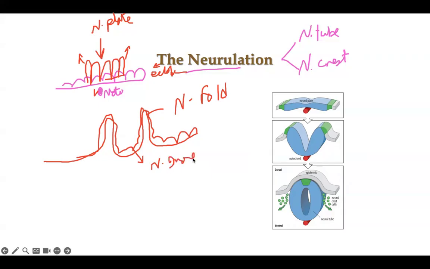All these events happen in the ectoderm, the source of the neural tube, neural crest and neurulation. The first one, neural plate, is the increase in thickness. Number two, elevation of the edges, is named the fold. Number three, depression of the middle part, is named the groove. What happened later? The fold and the other fold will fuse together. It will be like that. The fold and the fold fuse together.